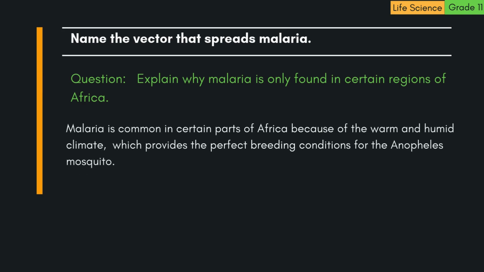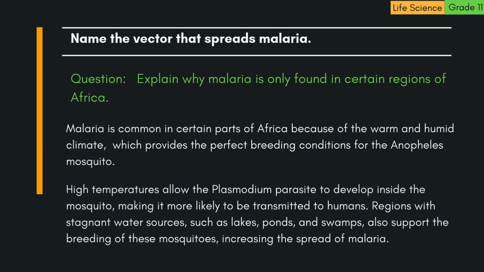Malaria is common in certain parts of Africa because of the warm and humid climate, which provides the perfect breeding conditions for the Anopheles mosquito. High temperatures allow the Plasmodium parasite to develop inside the mosquito, making it more likely to be transmitted to humans. Regions with stagnant water sources, such as lakes, ponds, and swamps, also support the breeding of these mosquitoes, increasing the spread of malaria.